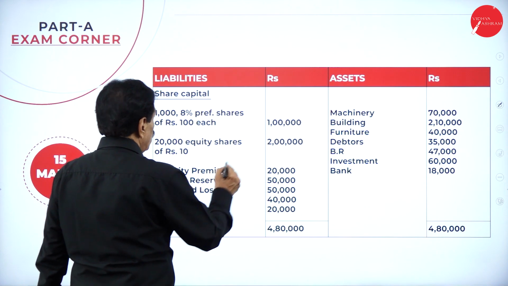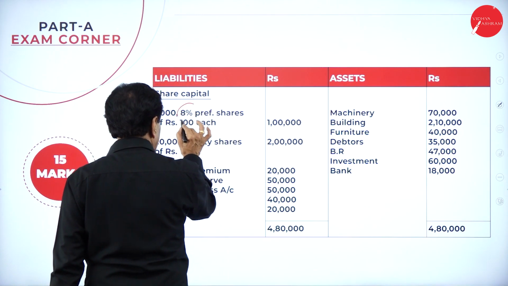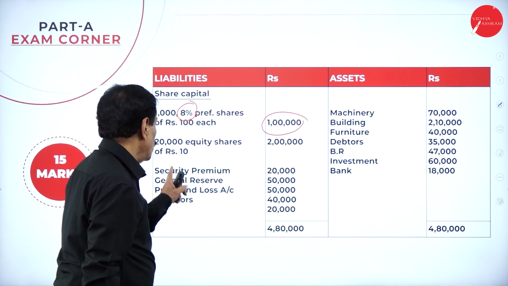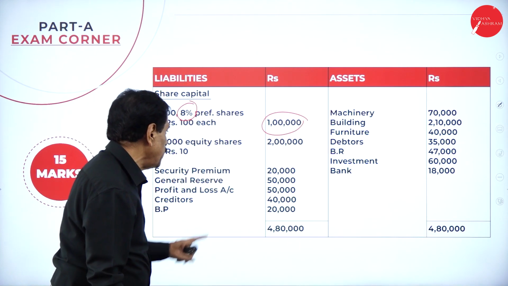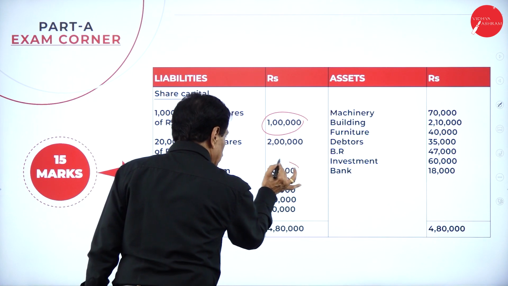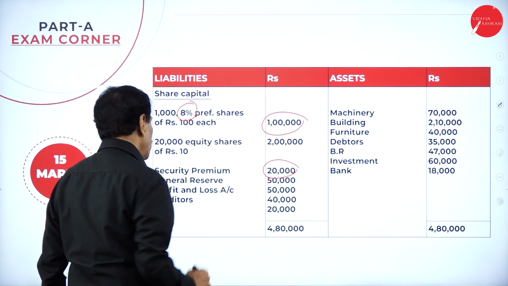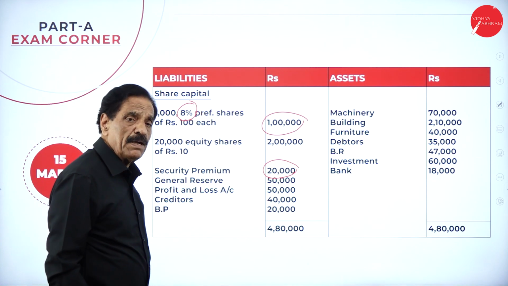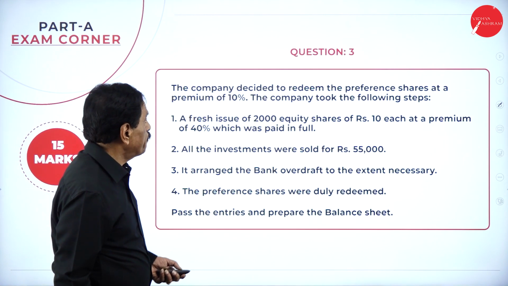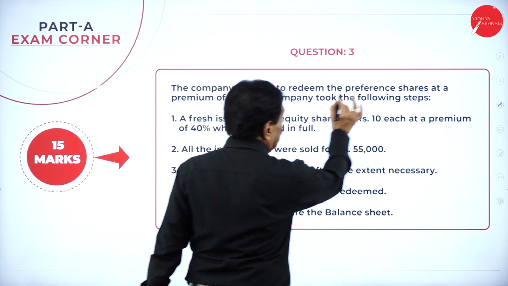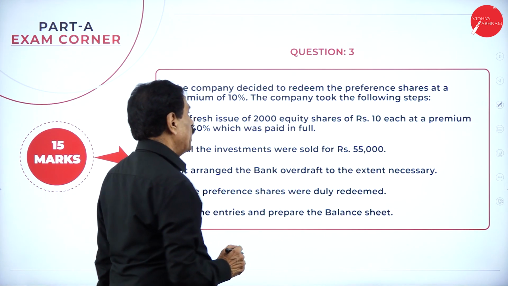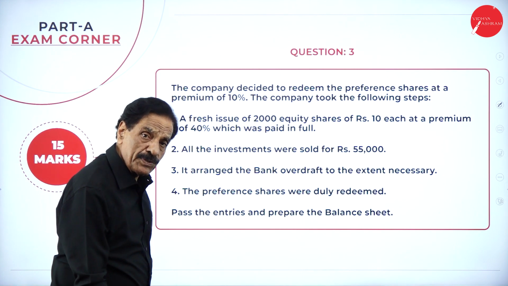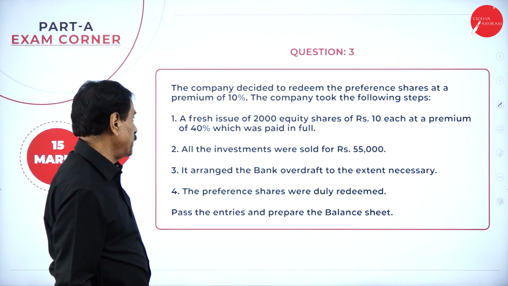If you see here, you've got 8%, this is the rate of dividend. How much value is there? 1 lakh. You've got 20,000 equity shares of 10 each. Security premium, that is share premium, is there. General reserve is there. Profit and loss account is there. Creditors and bank payable. Now the company decided to redeem the preference shares at a premium of 10%. Your value is 1 lakh, 10% means 10,000. Totally we have to pay 1,10,000.